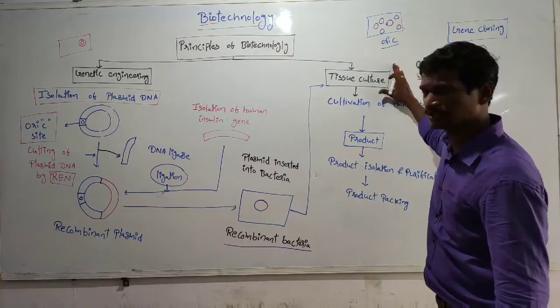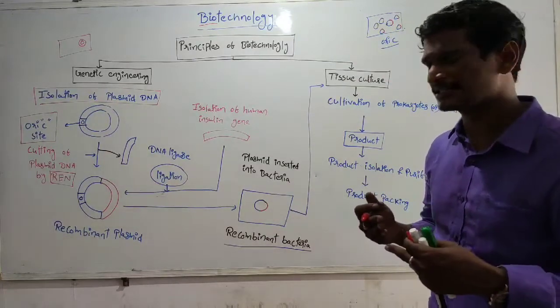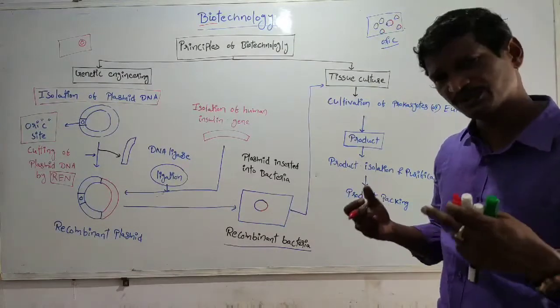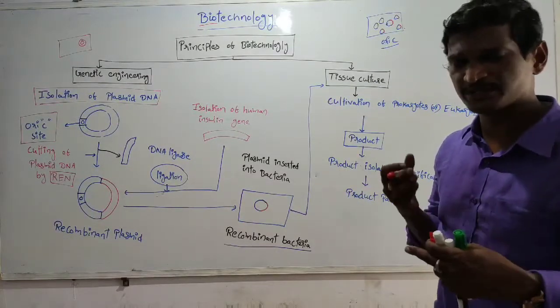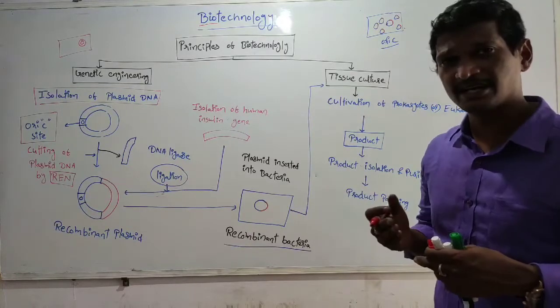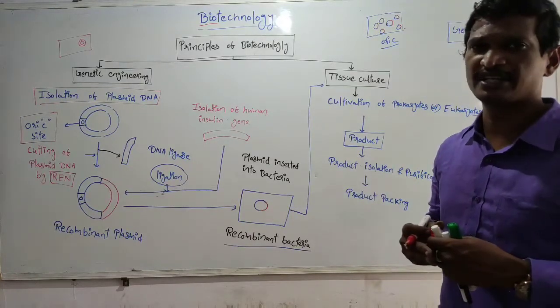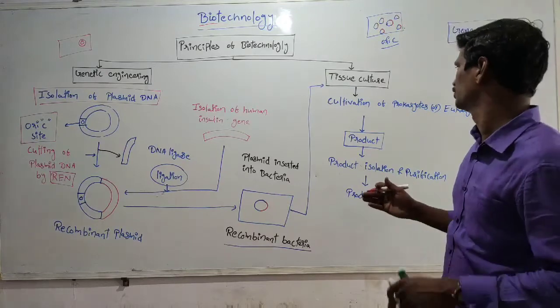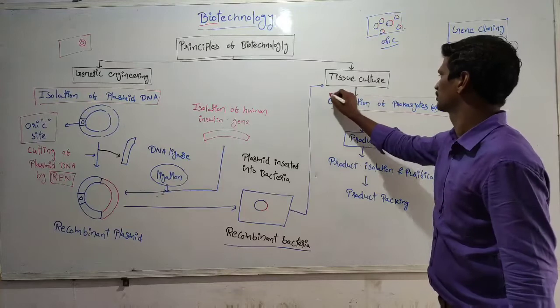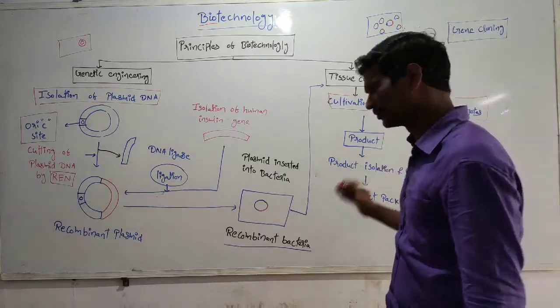So in the tissue culture process, we are cultivating the bacteria cells. So the number of bacteria are doubled. Within the bacteria, the number of plasmids also doubles. Within the plasmids, our desired DNA number also doubles. So this is cultivation of prokaryotes and eukaryotes.